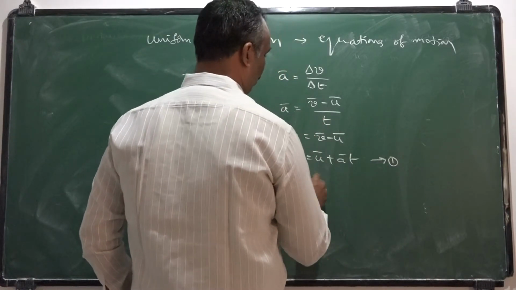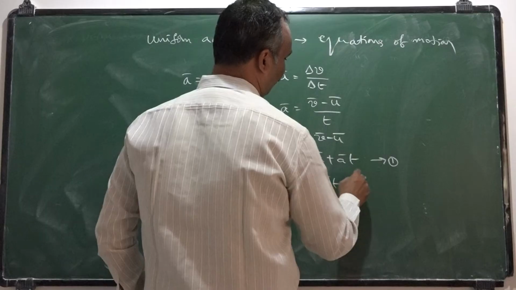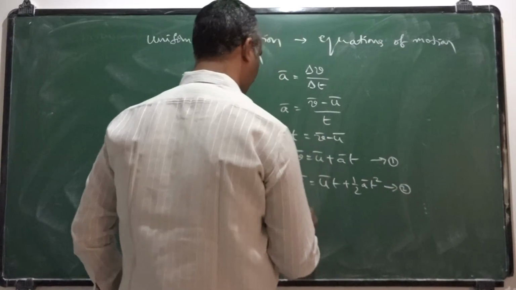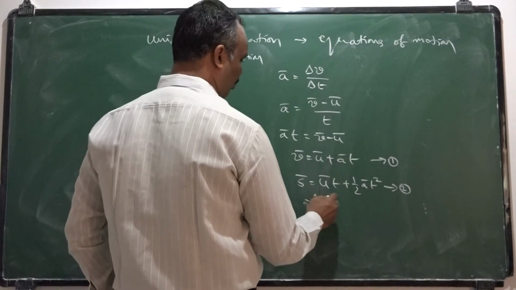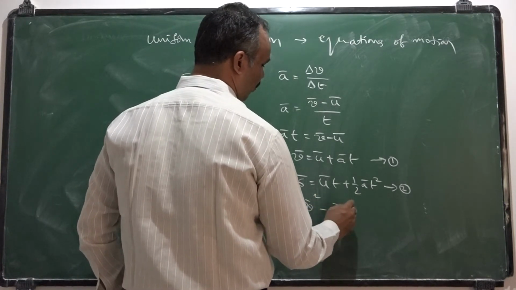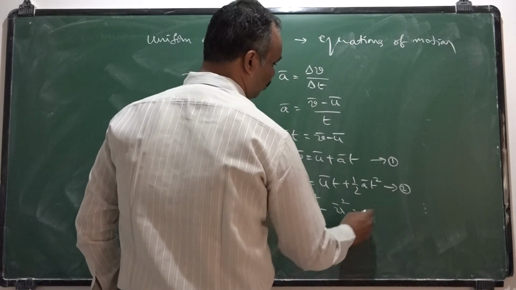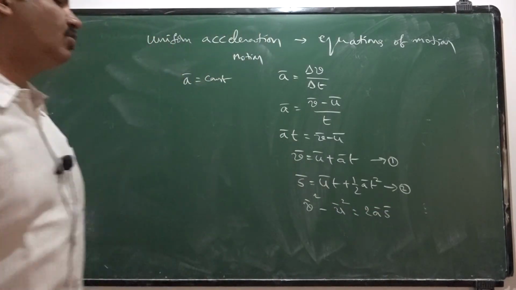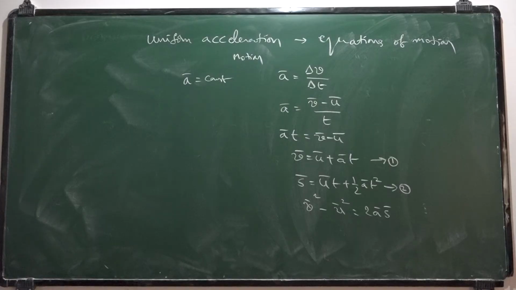Similarly, you can prove S is equal to U bar t plus half A bar t square. Equation number 2. V bar square minus U bar square is equal to 2A bar into S. V square minus U square is equal to 2AS.